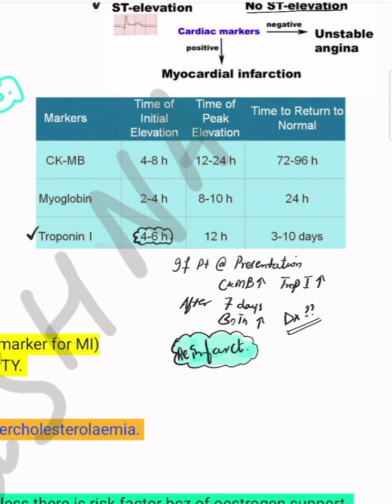Very early, myoglobin is raised in 2 to 4 hours, and in 4 to 8 hours CKMB is raised. And CKMB returns in about 2 to 3 days. Most of the time, it is also returned in 1 to 2 days.